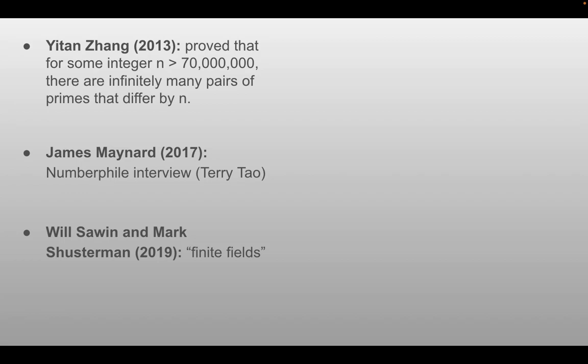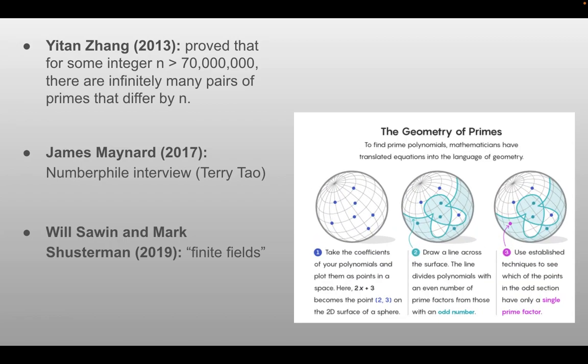The most recent breakthrough was in 2019. So these two mathematicians, Solving and Schusterman, they used finite fields or the geometry of primes to proceed in solving this conjecture. So this is their theory about the geometry of primes. So while this method seemed to help us visualize this conjecture, it remained unsolved until now.